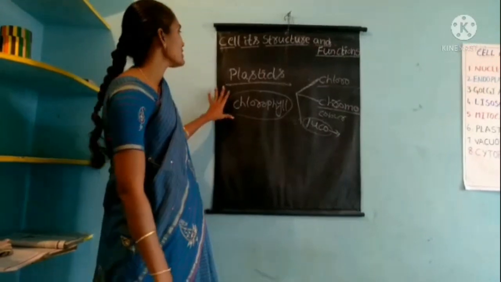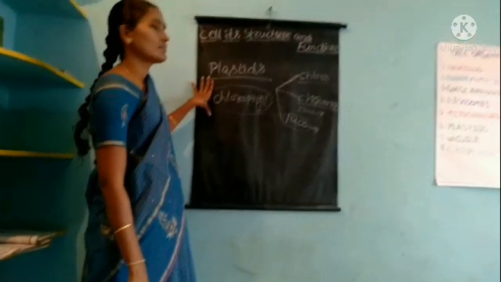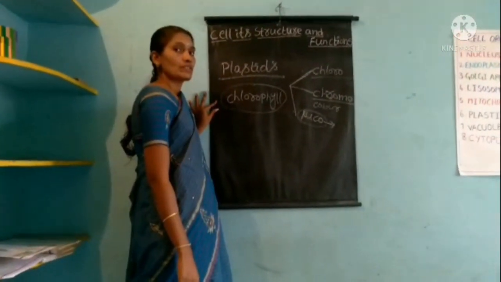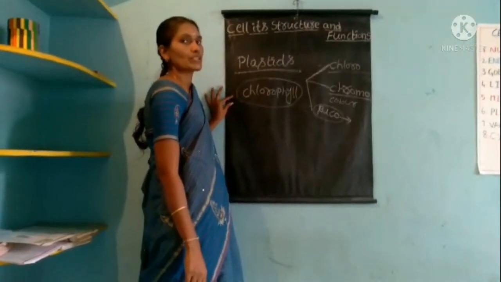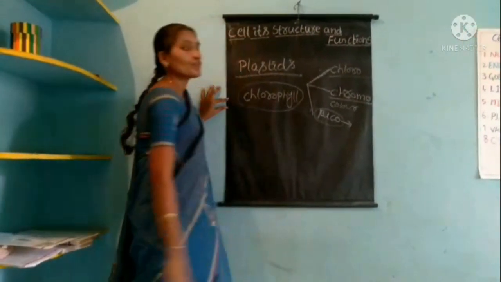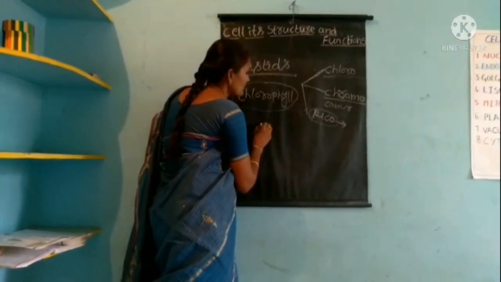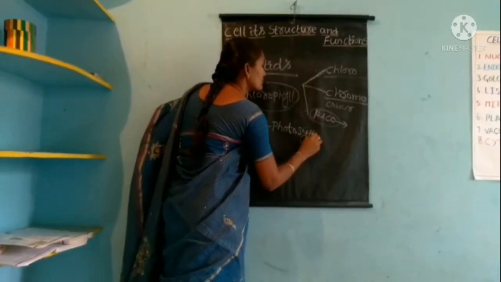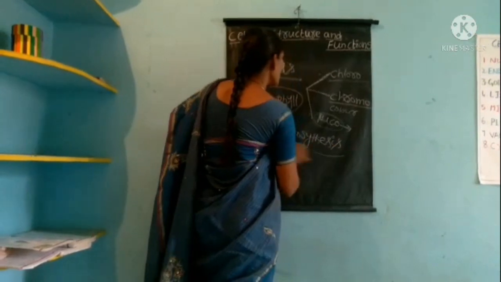Okay, children, this chloroplast is used for the photosynthesis process.